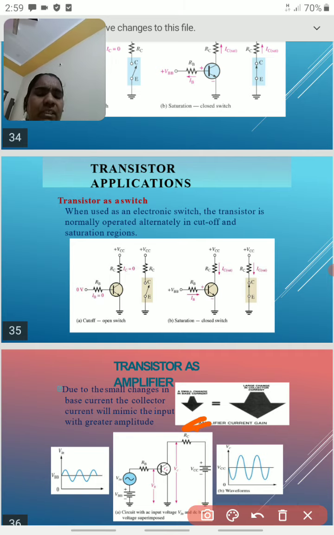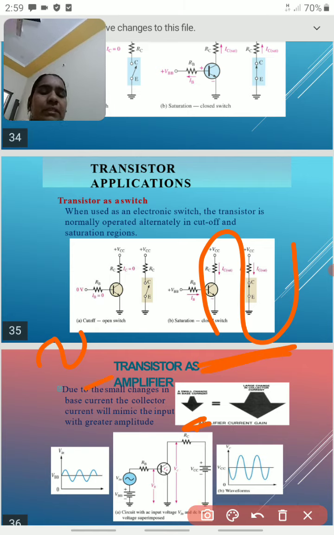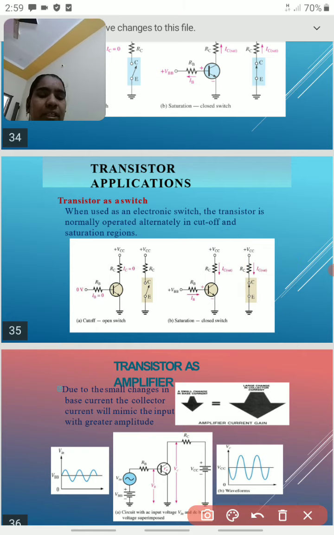Here first of all we are giving a small signal. By applying the transistor we get the high signal. So this is called amplification. Increasing the size of the signal we call amplification. Like this, we give a small signal and get a high signal. So this is called amplification.